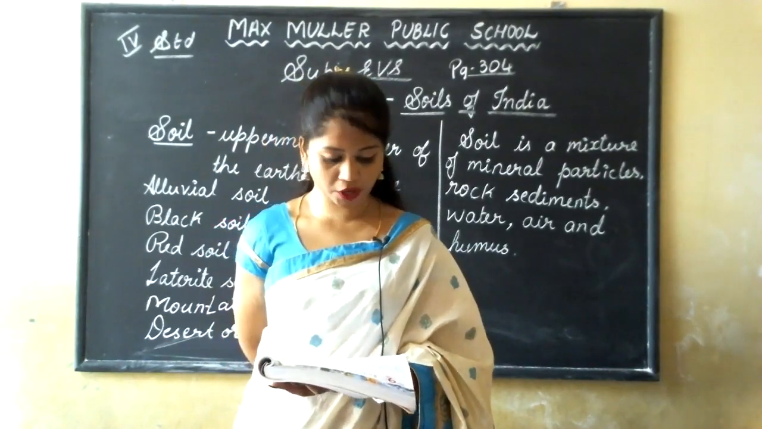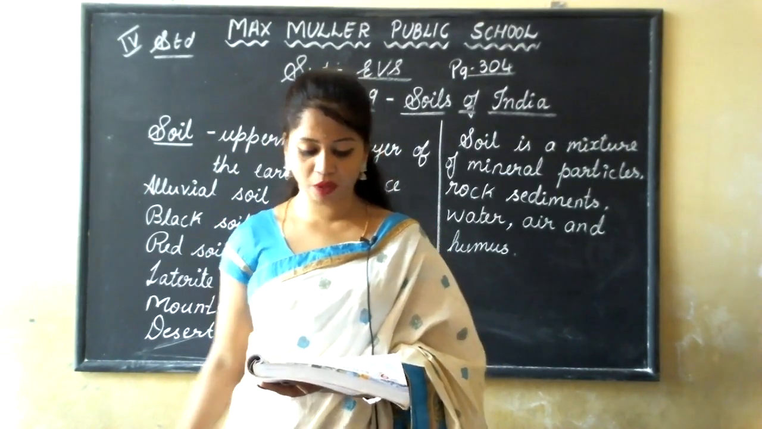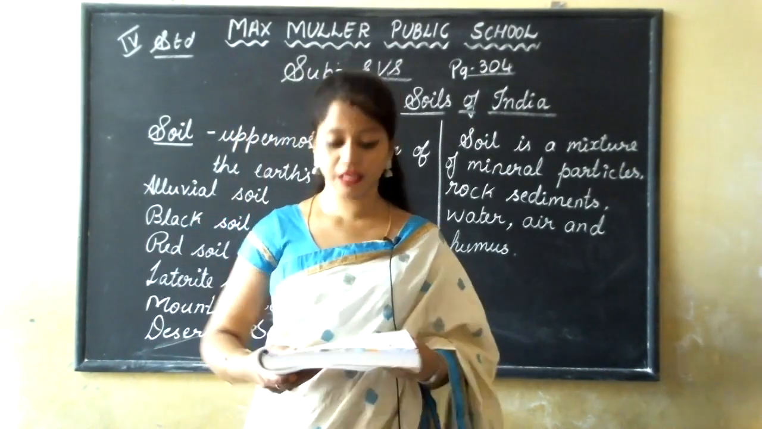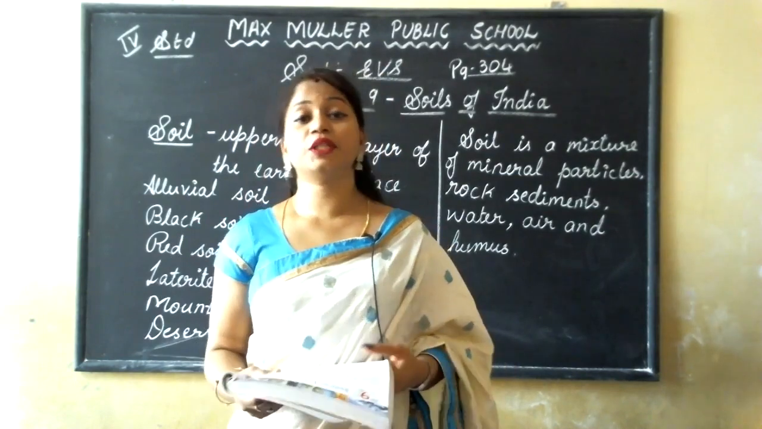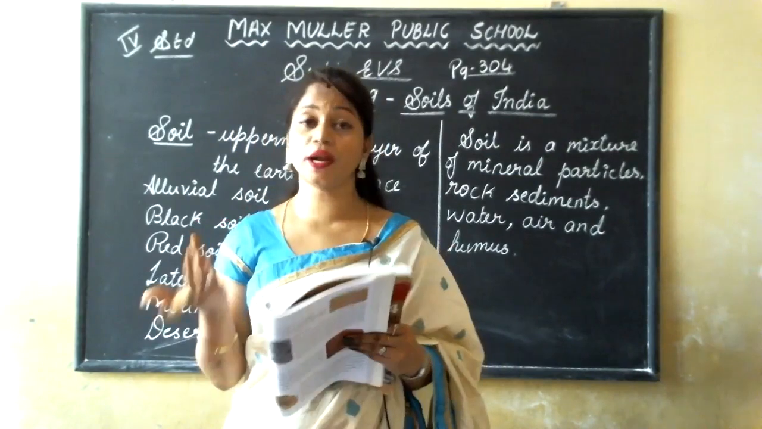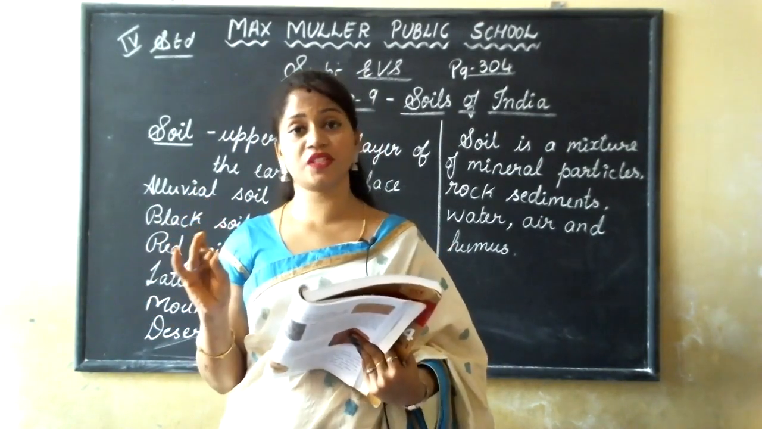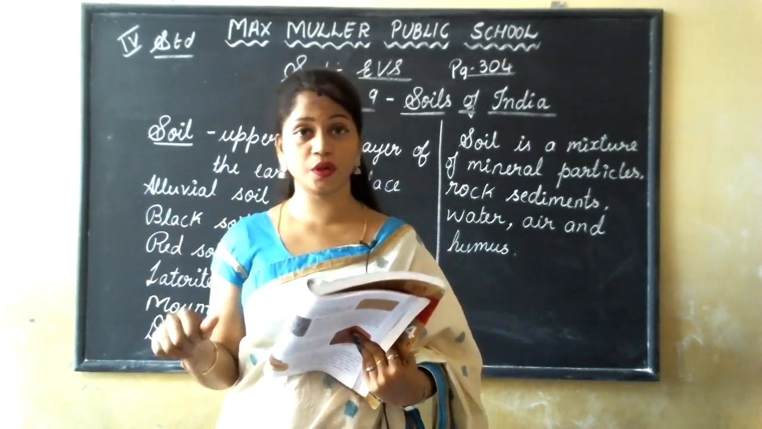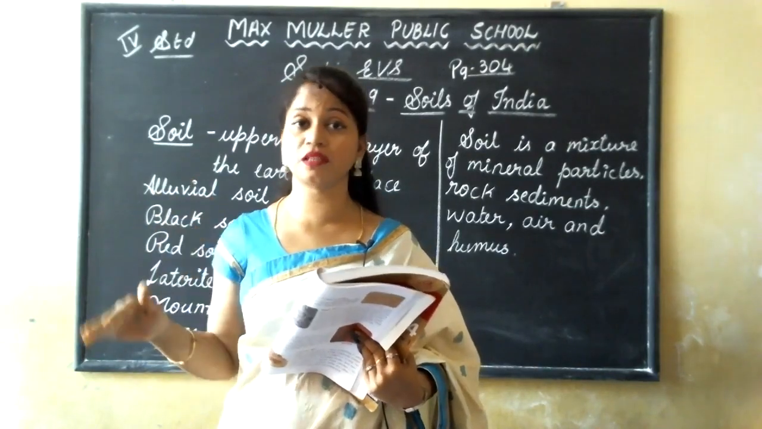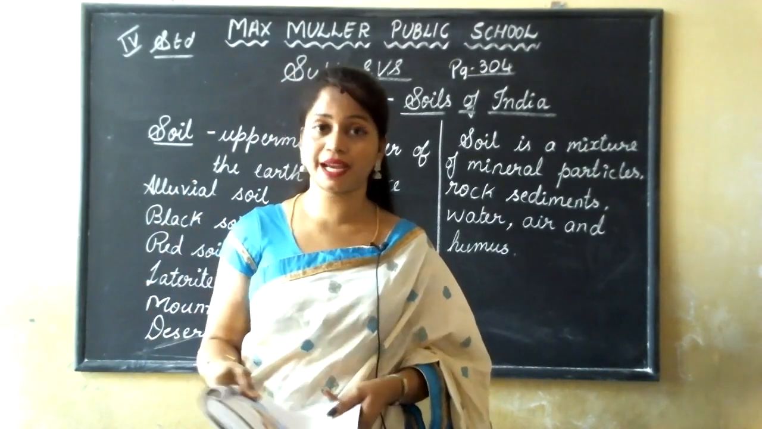Now, types of soil. Soil is classified into different types on the basis of its origin, color and composition. On what basis? On the basis of its origin, color and composition, whether it is fertile or not. According to all these things, soil is classified into different types.